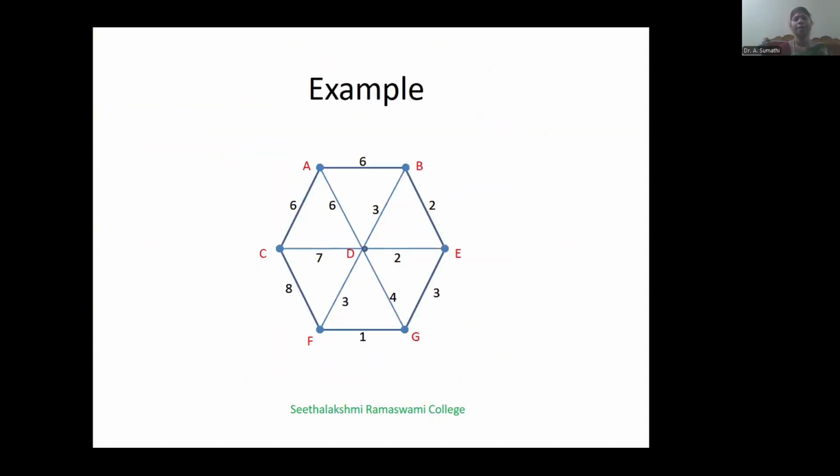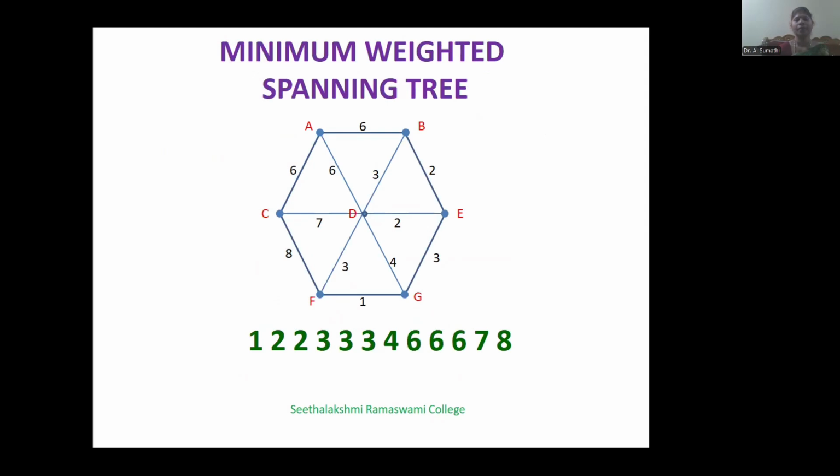For this, let us consider one edge-weighted graph. This graph has 7 vertices and 12 edges. For this, first write the weights of the edges in increasing order. Here, the edge FG has minimum weight 1.